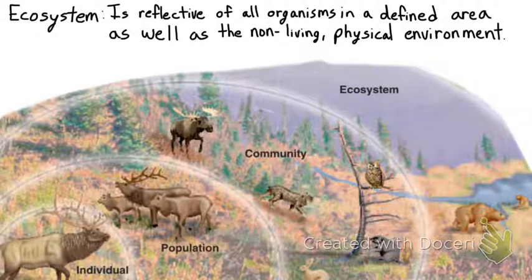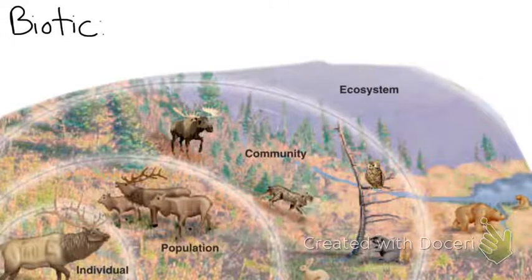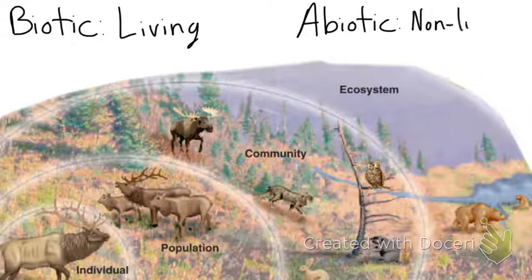and we're going to define two more things, just two simple terms. This is not a part of the hierarchy, but something that we should talk about. Biotic means living. Abiotic means non-living. A typically denotes non or the anti of whatever comes after it. This little prefix A. So asymptomatic means you're not showing any symptoms. Asymmetrical means you do not have a symmetry. So biotic is living, abiotic, non-living.